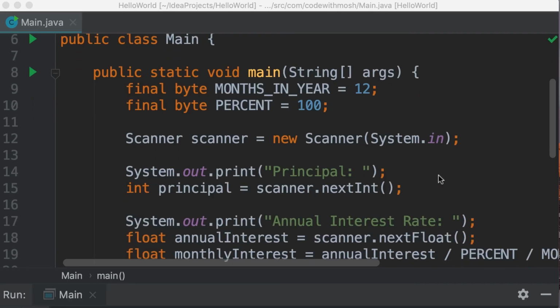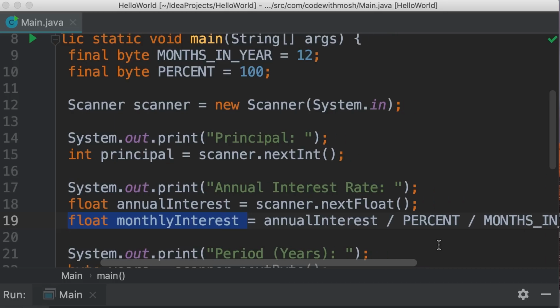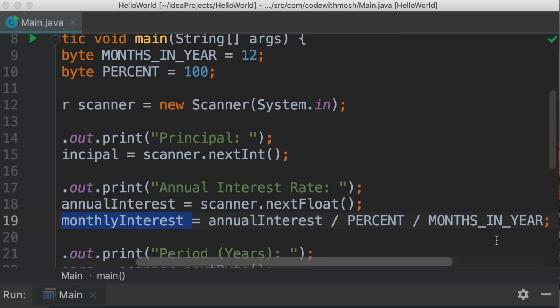So here in our main method, first I've declared 2 final variables or constants. The first one is months in year, which I've set to 12, and the second one is percent, which I've set to 100. The reason I declared these constants is that I didn't want to have magic numbers in this code. So over here, where we calculate the monthly interest, we get the annual interest and divide it by percent and then months in year. This code is very self-explanatory. Someone else reading this code will have no problem understanding what's going on here.